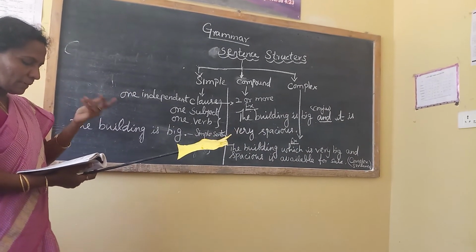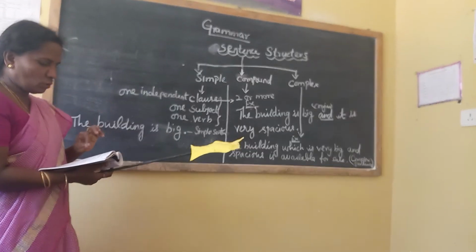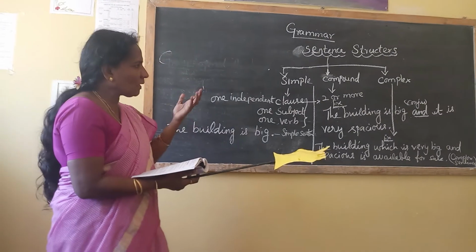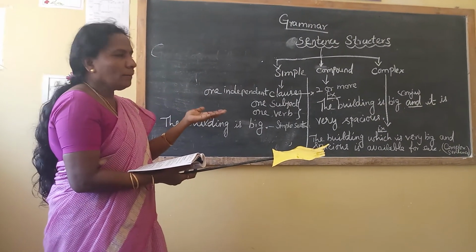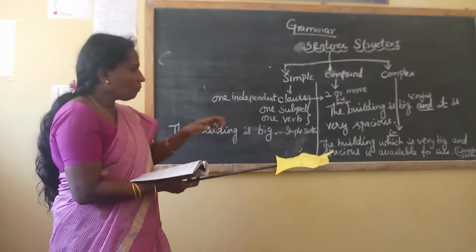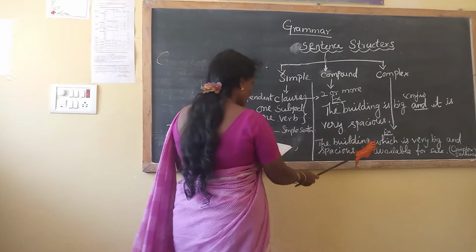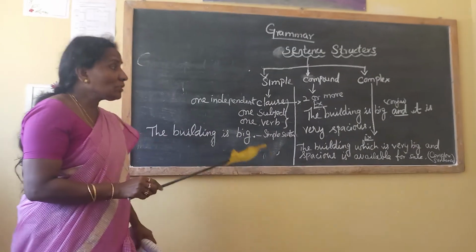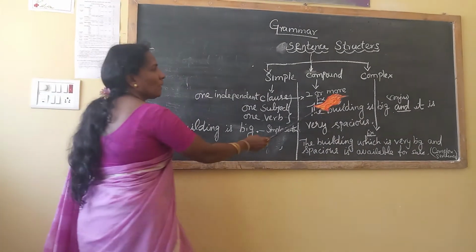A subordinating conjunction is used to join the main clause to the subordinate clause. Some of the subordinating conjunctions we can use are because, WH words, after, before, since, that. All these conjunctions are used in complex sentences.